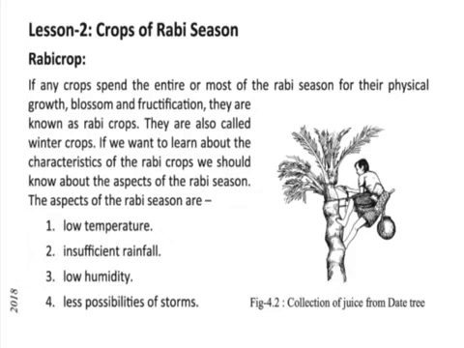Aspects means characteristics. What are the characteristics of the Rabi season? 1. Low temperature. There is no hot temperature in the season, and there is insufficient rainfall, especially in the winter season. Low humidity. Humidity means the moisture in the atmosphere. Less possibility of storms. In the winter season, there is no possibility of storms or rain.